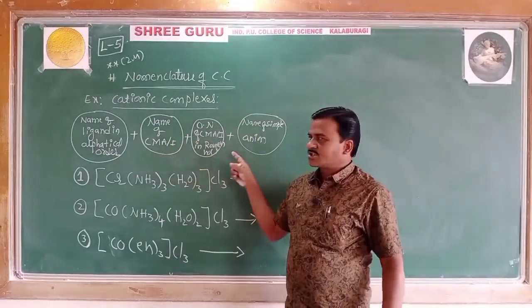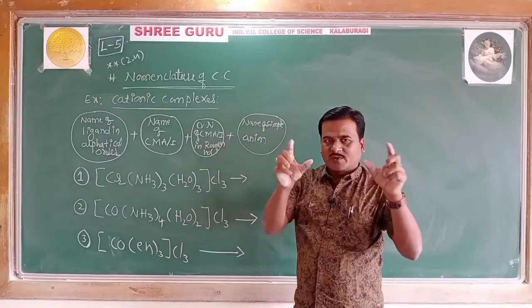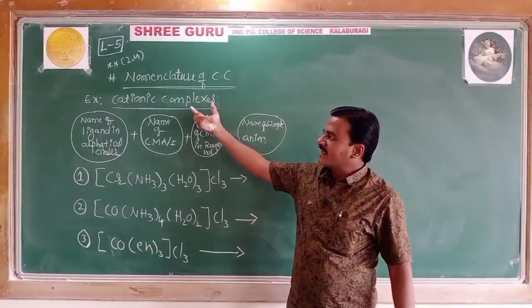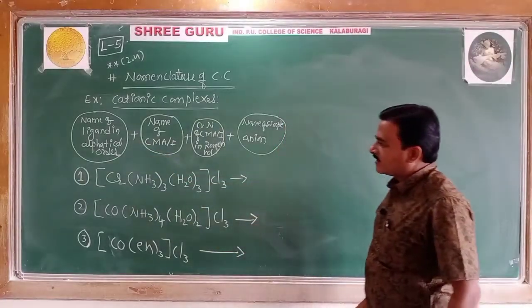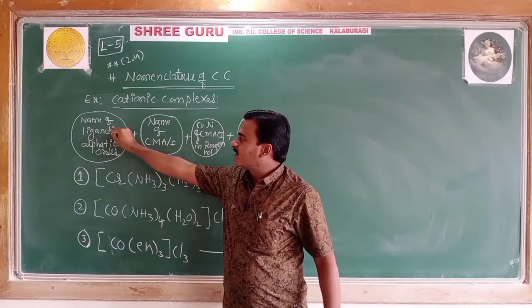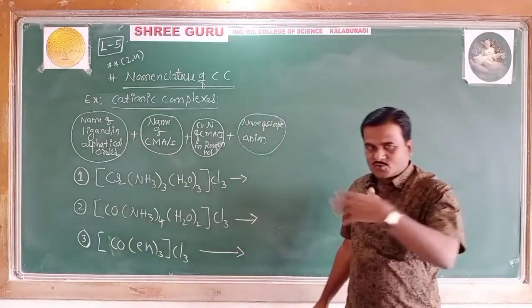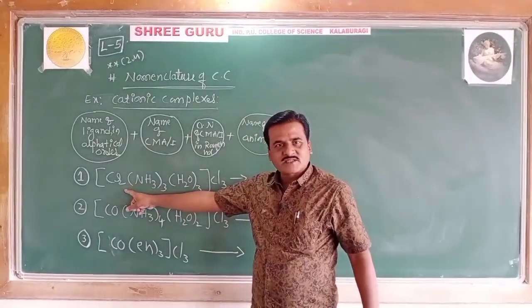I said there is a short route to gather all the IUPAC rules in one glance while writing cationic complexes. The names of the ligands are to be written in alphabetical order. Apply those rules here. The central metal atom is chromium.